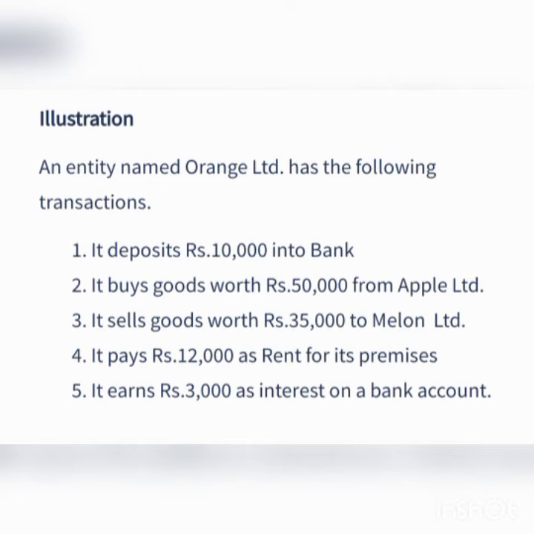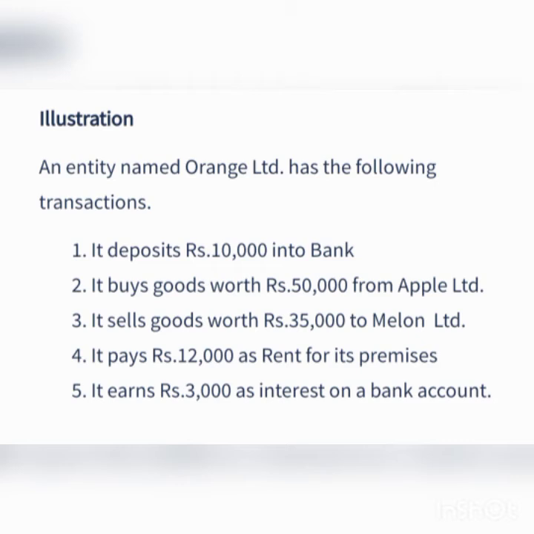Bank is an example of real account, so we want to debit bank account. At the same time there is an outflow of cash from the business. Cash is a real account, so we want to credit that account. So the entry will be bank account debit to cash account.